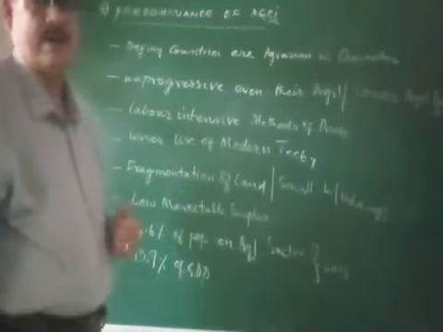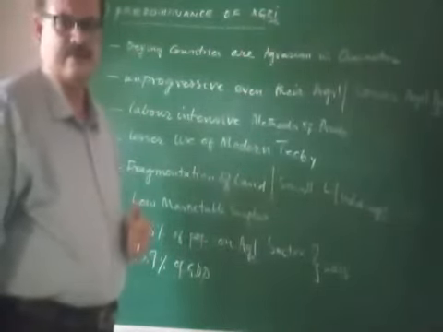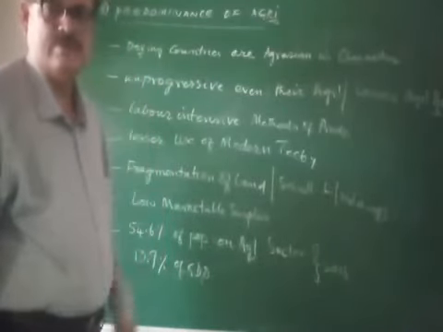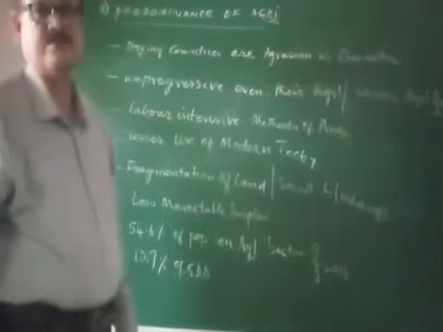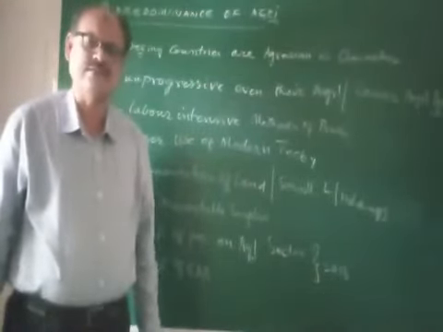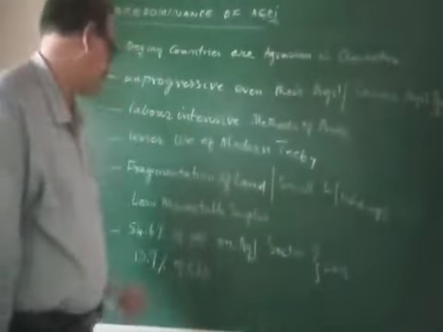Lesser use of modern technology will be there. Modern technology will not be used by the farmers and other sectors in developing countries.